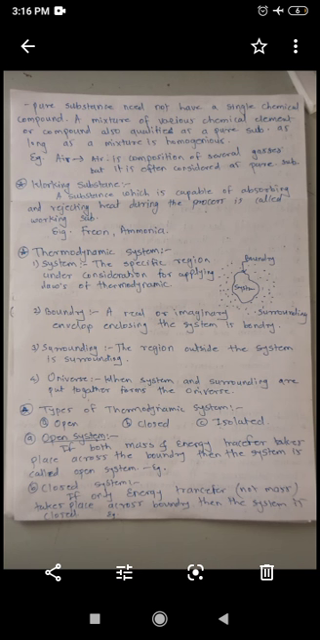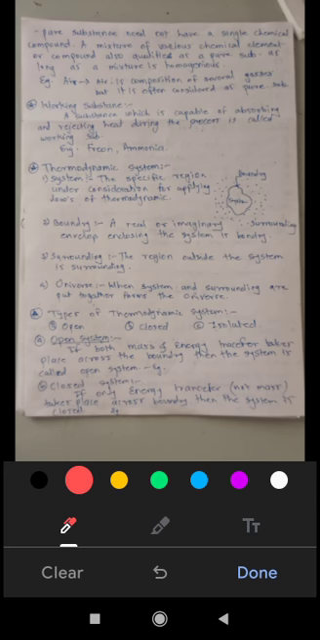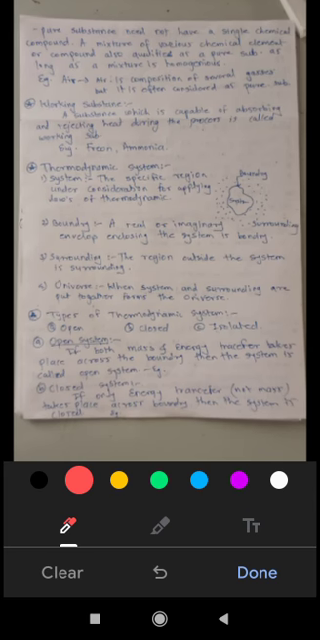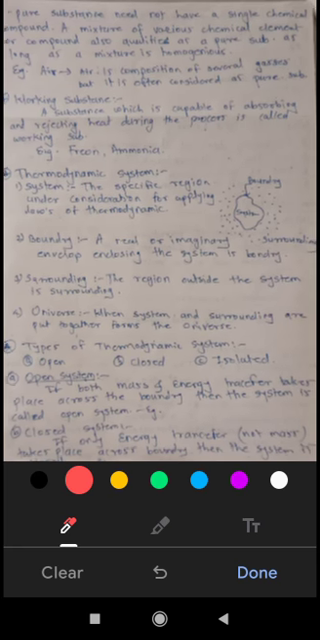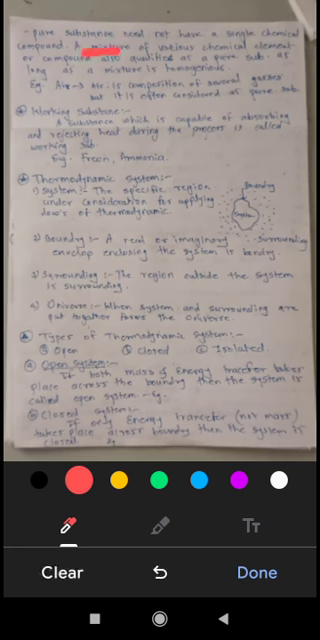Okay, a pure substance need not have a single chemical compound. That means a pure substance can be a mixture, but it must be homogeneous. This word is more important in this definition. It can be a mixture, no problem. A pure substance can be a mixture, but it must be homogeneous. The mixture should be homogeneous. In that case, you can say that the substance is pure.